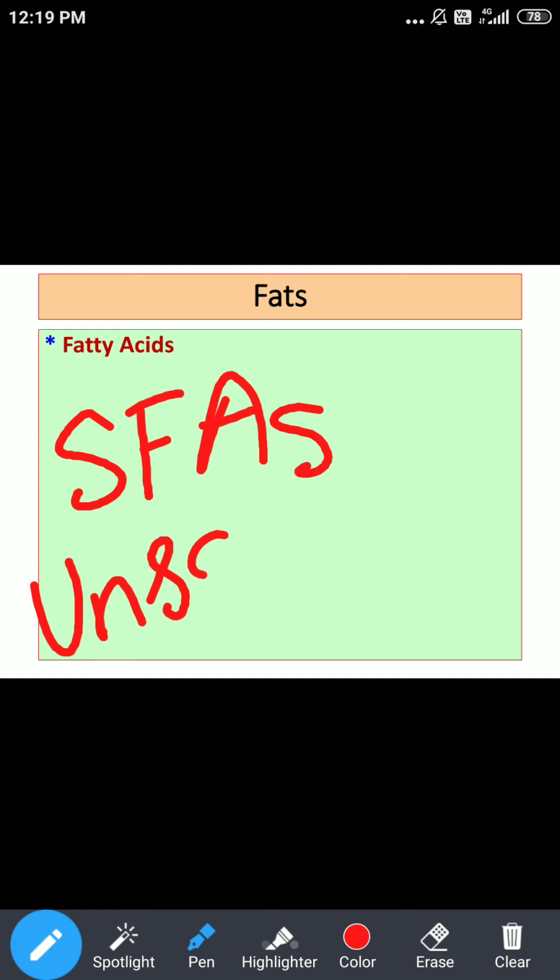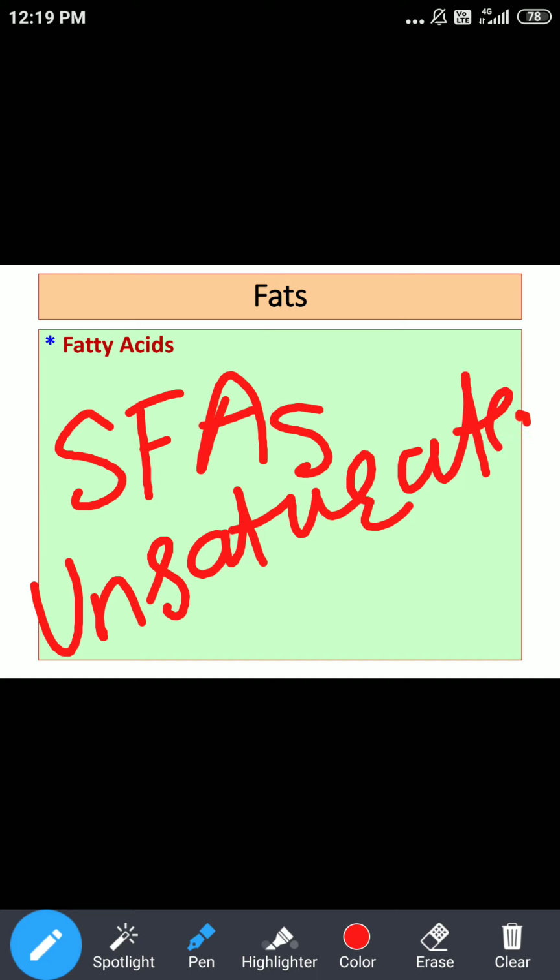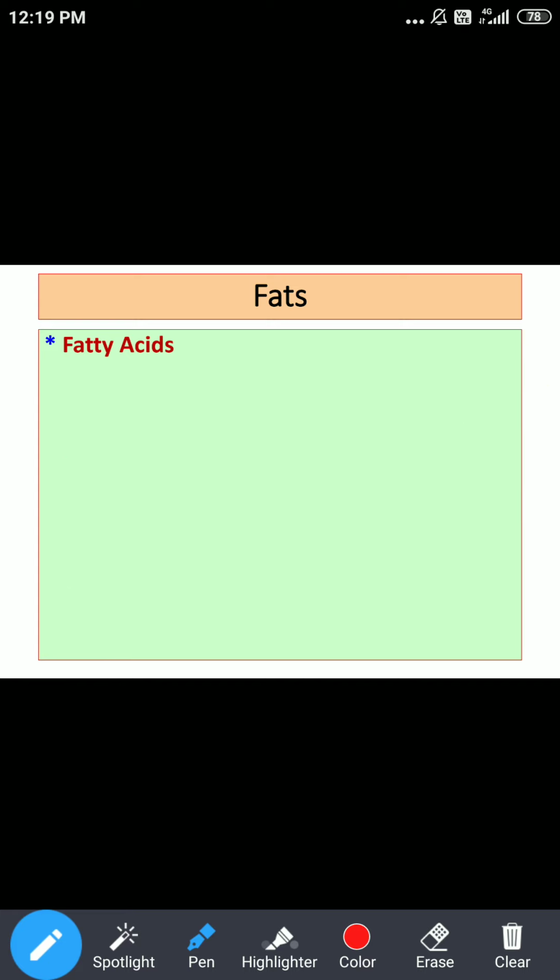So what we said is, on hydrolysis of fat we can get fatty acids, and these fatty acids are divided again into two: saturated fatty acids and unsaturated fatty acids. First we will talk about saturated fatty acids.